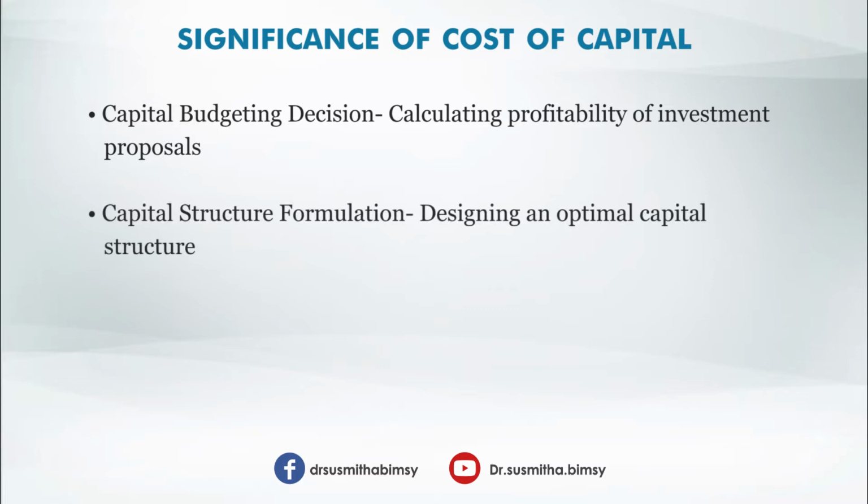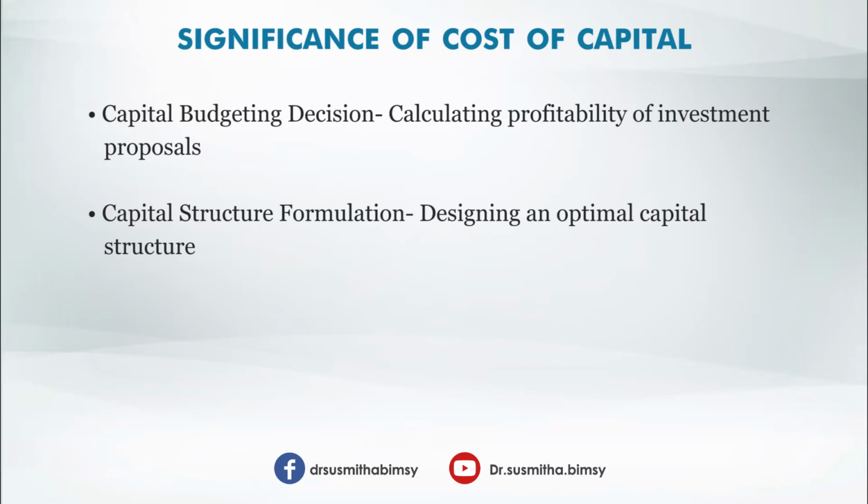The second one is capital structure formulation. What is capital structure formulation? That is the debt equity mix, right? For designing an optimal capital structure, what is an optimal capital structure? It is a combination of debt and equity that leads to the value maximization of the firm and minimizes the cost of capital.